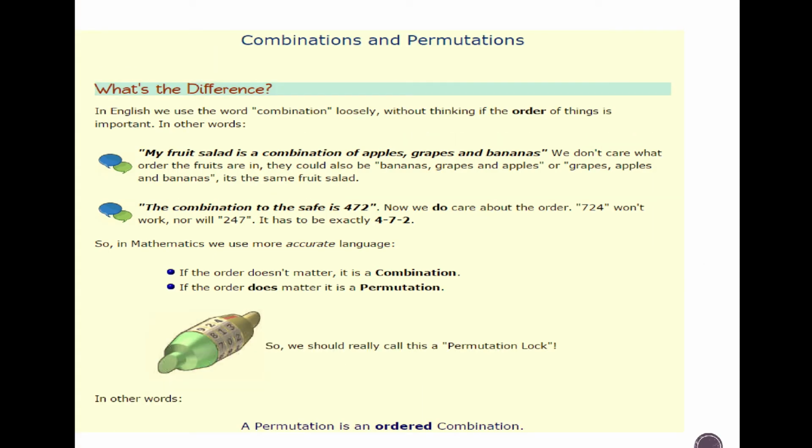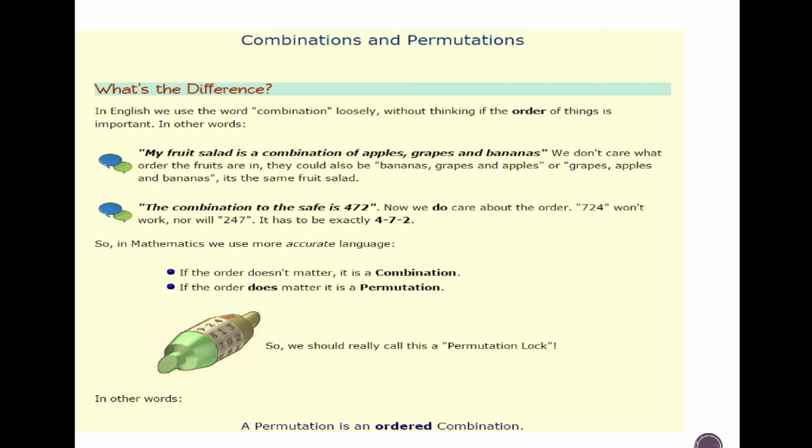Permutations. What is the difference? In English, we use the word combination loosely, without thinking about whether the order of the things is important. In other words, my fruit salad is a combination of apples, grapes, and bananas. We don't care what order the fruits are in. They could also be bananas, grapes, and apples, or grapes, apples, and bananas, in the same fruit salad. In the meantime, the combination to the safe is 472.